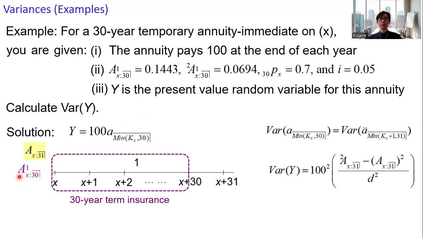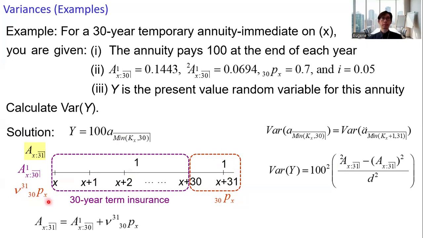And then the second part is a payment of 1 at this time point. As long as the individual survived beyond age x plus 30, this payment of 1 is certain. And therefore, the probability of having this payment of 1 is 30px. The corresponding actuarial present value of this payment of 1 is v to the 31 times 30px. And we get the relationship.